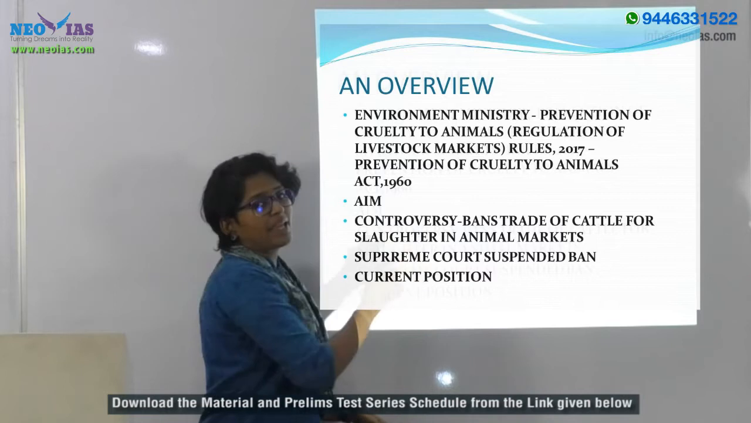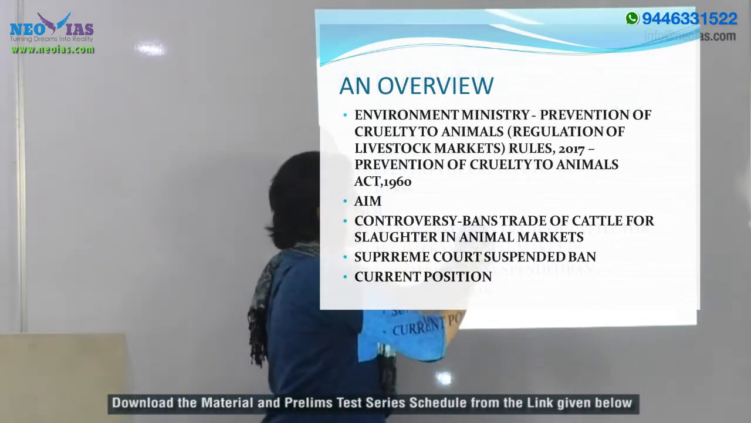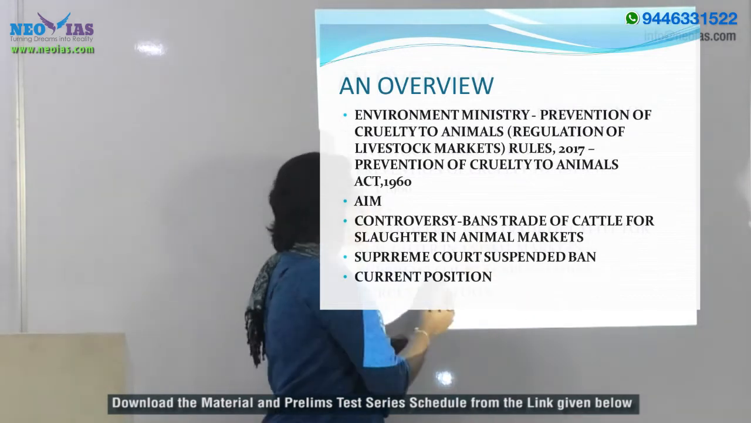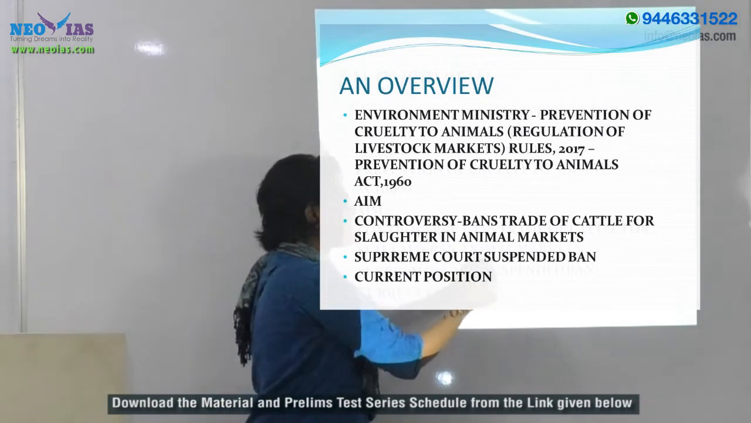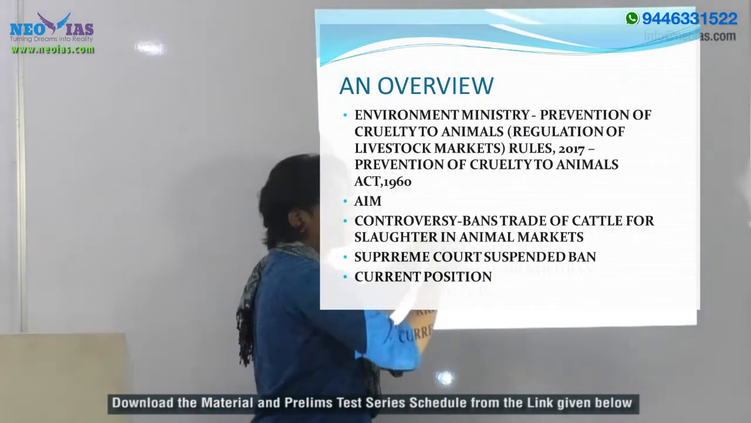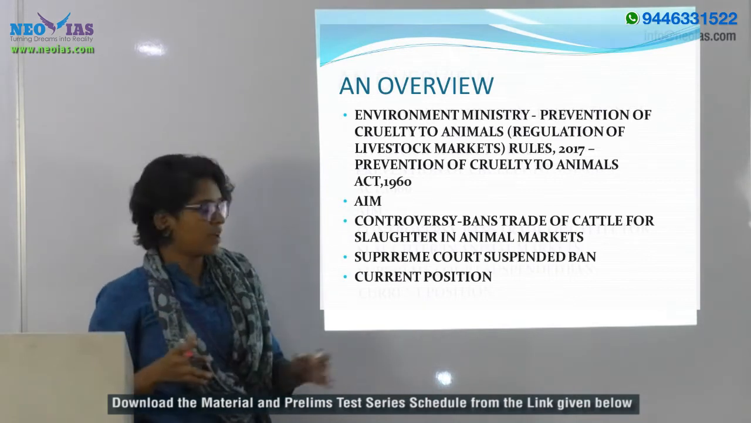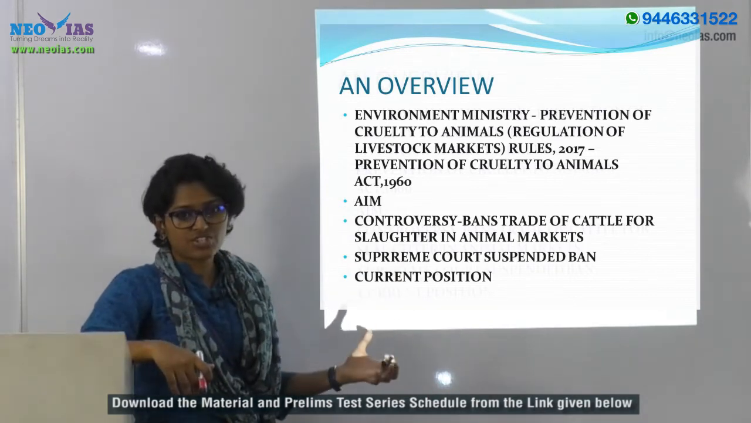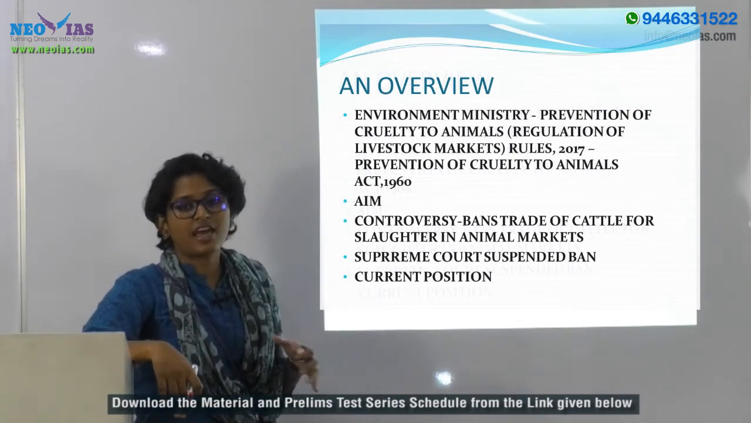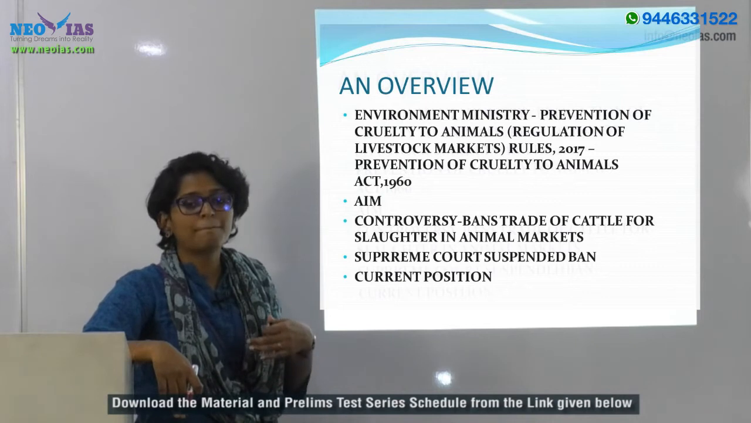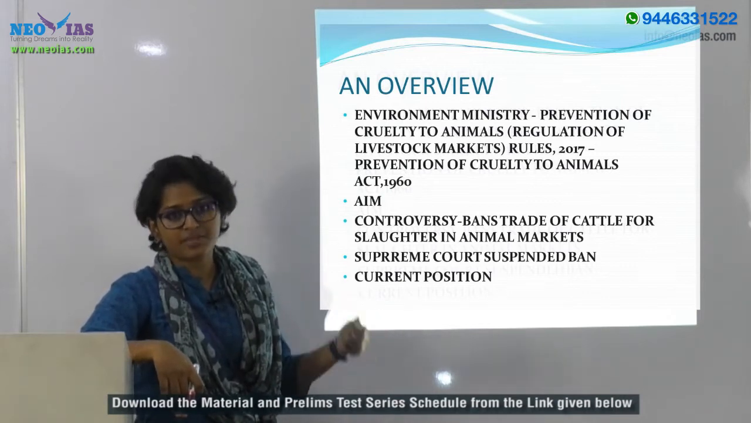But the main controversy related to the rule was that it banned trade of cattle for the purpose of slaughter. That means in animal markets the trade of cattle could not be done for the purpose of slaughter. This has been controversial on many grounds, and it also had severe impacts on many industries and different segments of society.